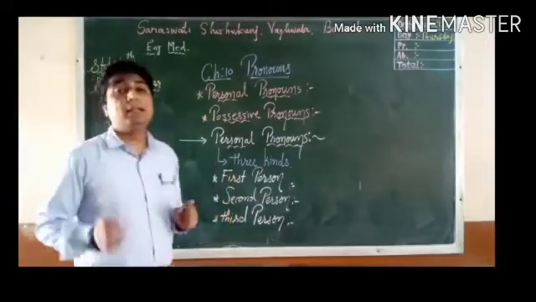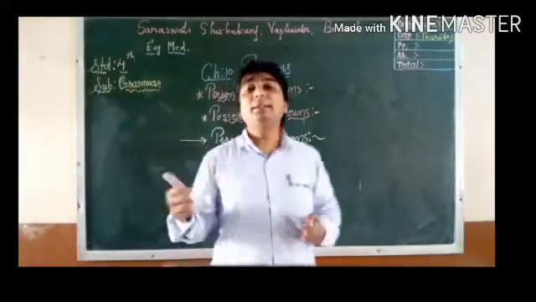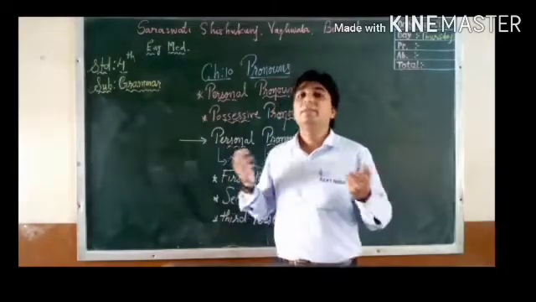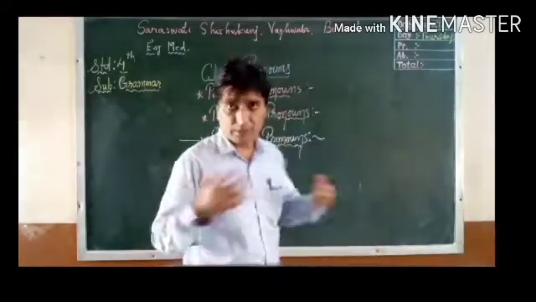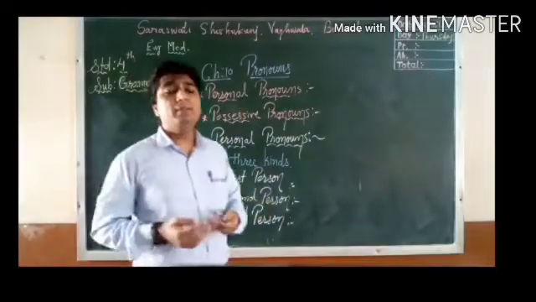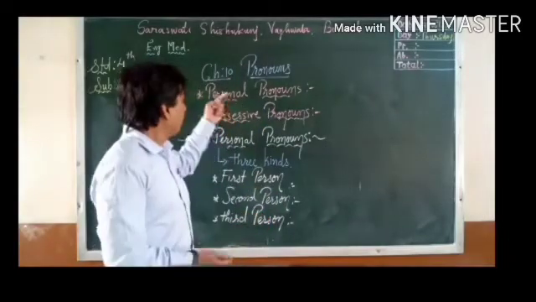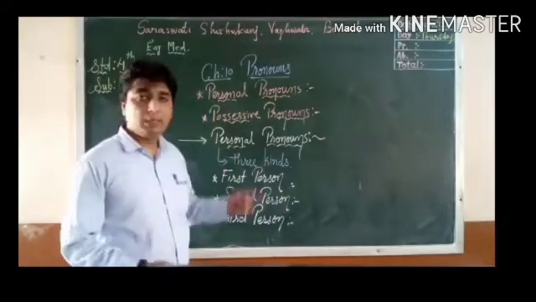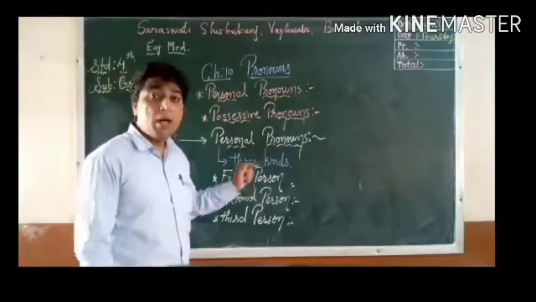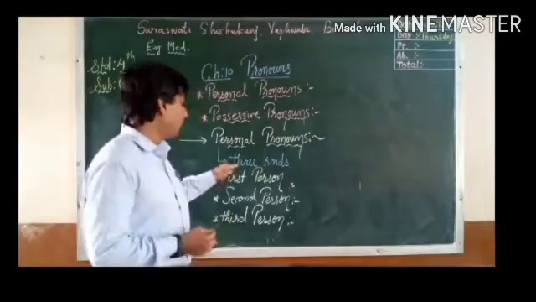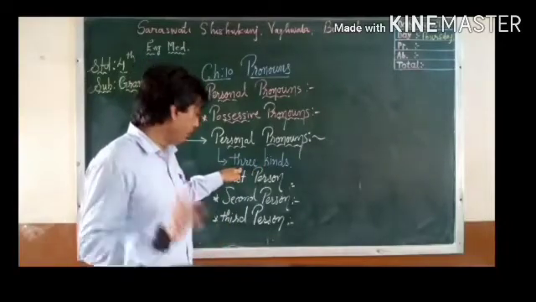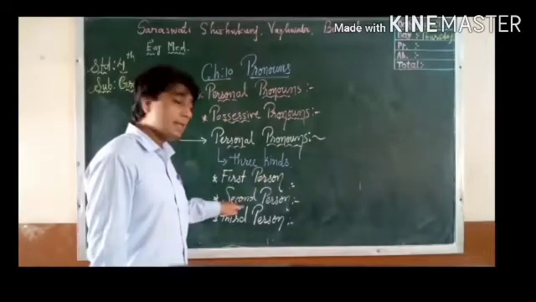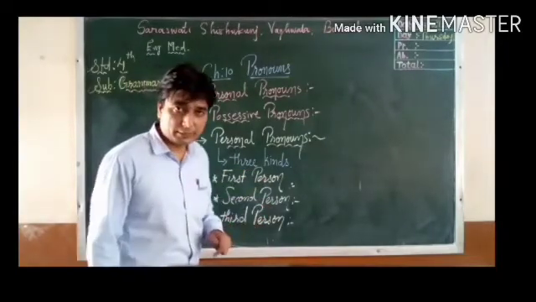Now up to here we have understood, first, what are pronouns. They are words we are using instead of nouns. Pronouns have two types: personal pronouns and possessive pronouns. So first we are going to learn about personal pronouns. There are three kinds of personal pronouns: first person, second person, and third person.